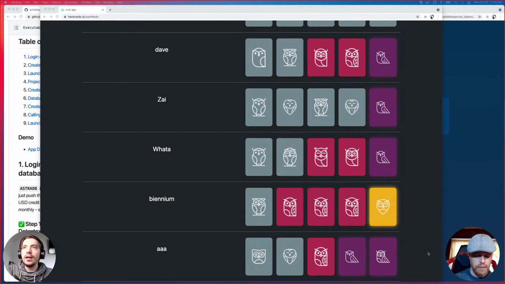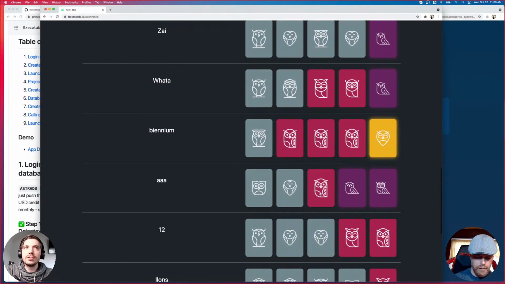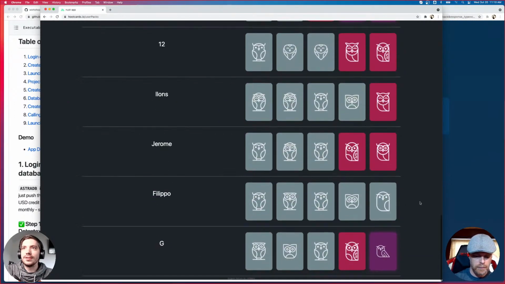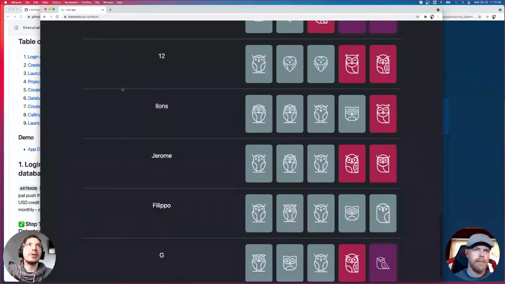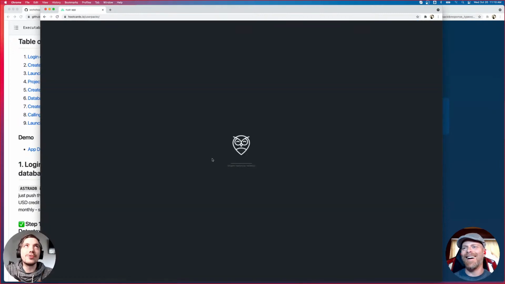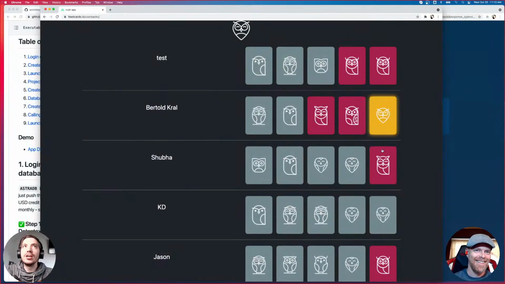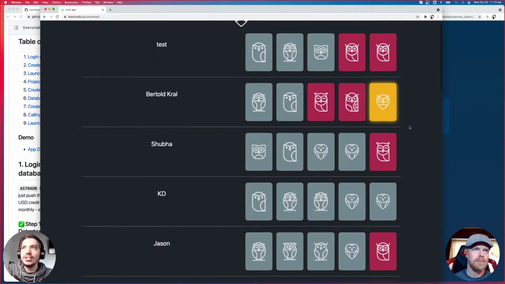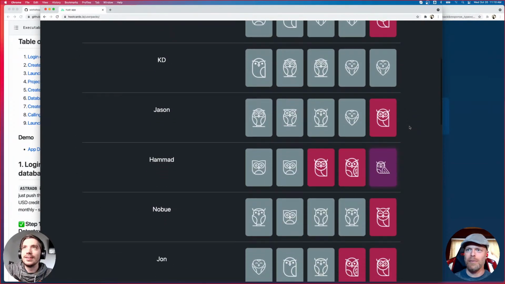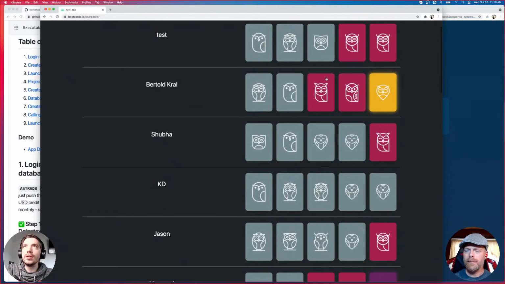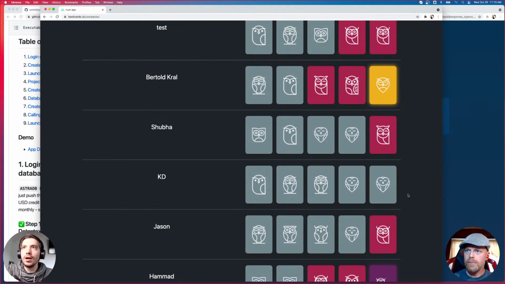So it looks like Venium got an ultra rare. Congratulations. AAA got 2 rares. We got a couple more rares. I'm going to refresh the page. Oh, Filippo got all commons. That's pretty unlucky. I'm sorry, Filippo. You can always open a new pack if you refresh the page. Bertold got an ultra rare. Congratulations. Ultra rare. Woo! KD, another unfortunate all commons.